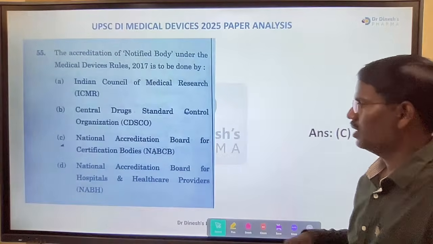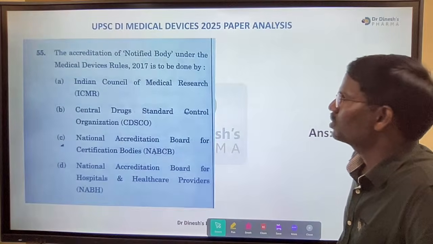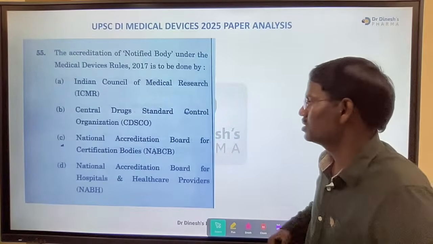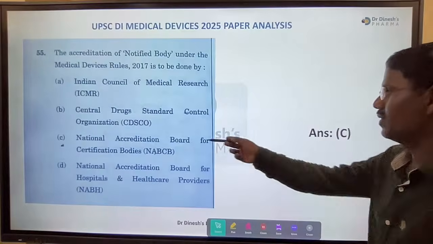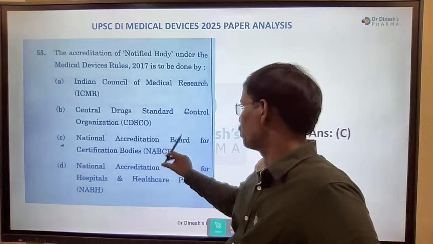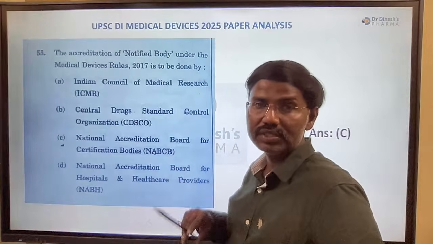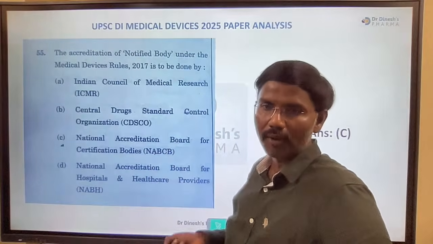Right. Yeah, the accreditation of notified body under the Medical Device Rules 2017 is done by. OK, so this is a simple question, and here we can see the difference between board and body. National Accreditation Board here, and after that for certified bodies, but in the rules it is clearly explained: NAB means body, right?